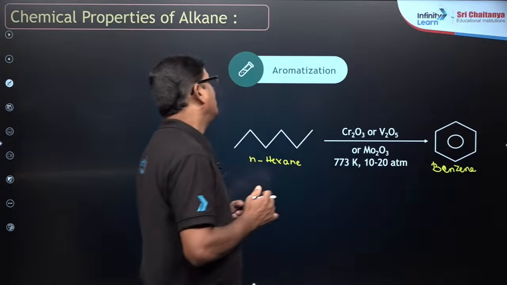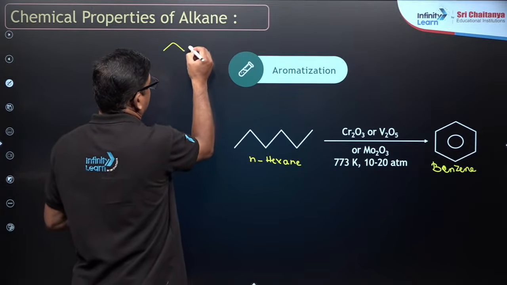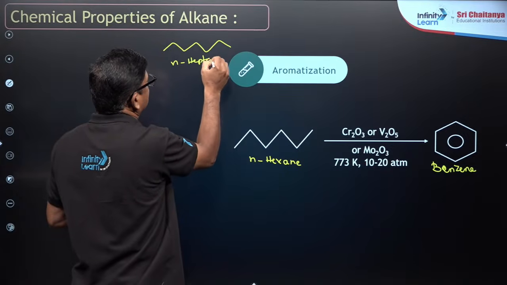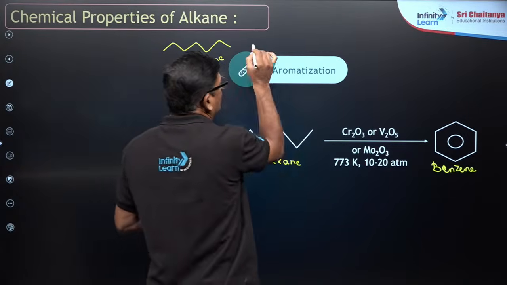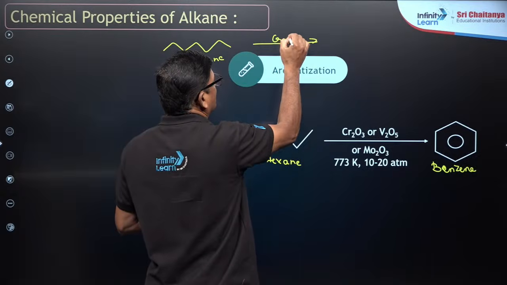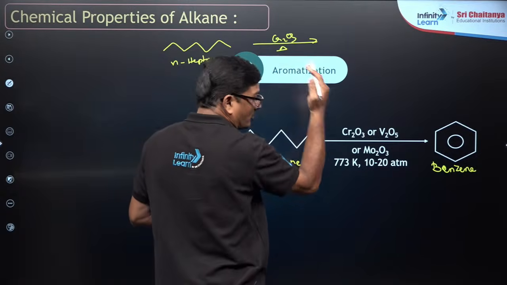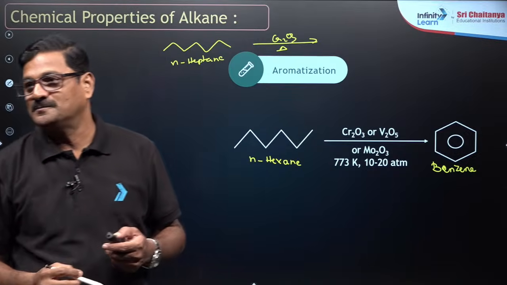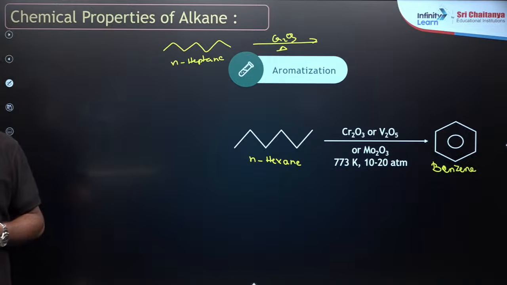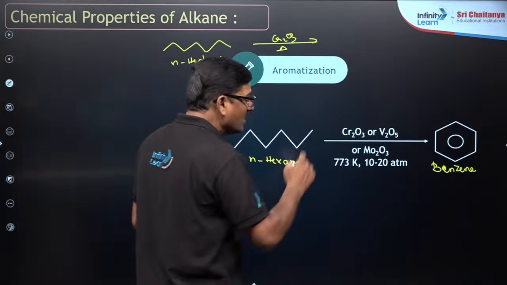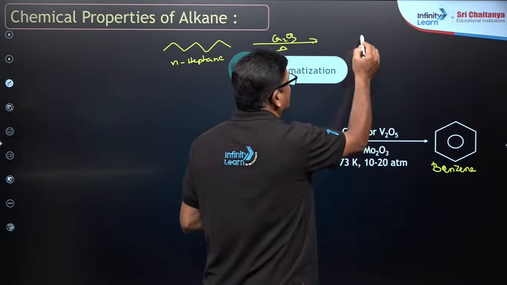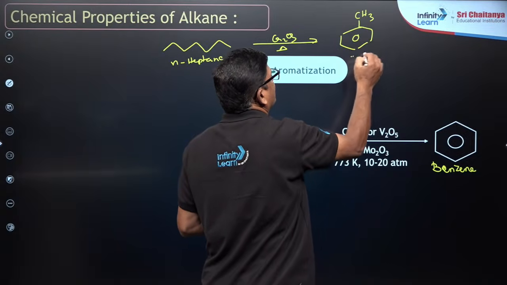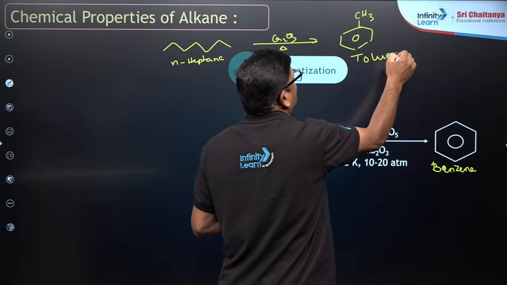And I am asking you, if it is n-heptane and you just heat it with Cr2O3, you are going to get... In the comment box, please mention what could be the product here. Students, what could be the product? Yes, the 6-membered ring is always stable, therefore we can say it is going to be toluene.